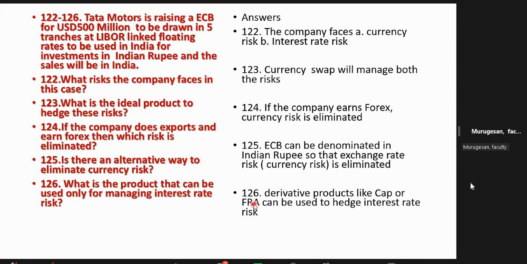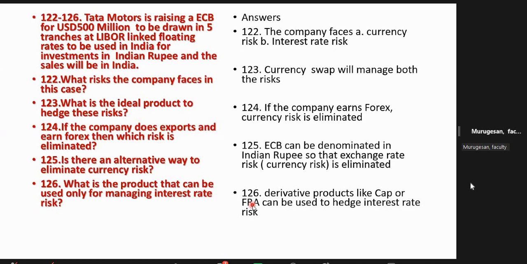And what is FRA? Forward rate agreement. It is again a derivative product used for managing interest rate risk, not exchange rate risk. Forward contract and option contract, which we discussed yesterday, will manage exchange rate risk, but the FRA will manage interest rate risk. For a future transaction, this is the rate. Supposing the actual rate goes beyond it, he will get a compensation. That is the benefit of FRA.